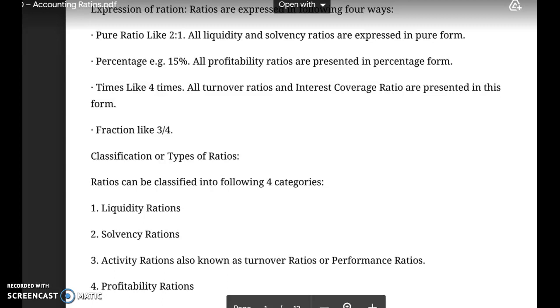As I also told you, solvency ratios are divided into two categories. One is called the liquidity or short-term solvency ratios. These ratios are calculated in order to measure the short-term financial strength of an organization.